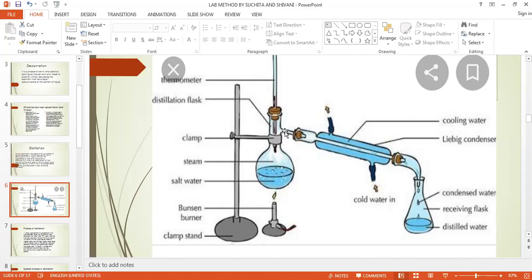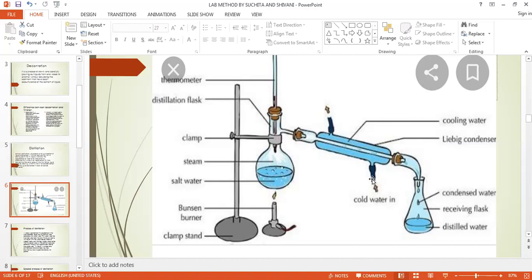Now this is the opening of this round bottom flask. So this opening you have to attach to a condenser. So the whole arrangement is known as a condenser. This is made of glass and its name is Liebig condenser. This condenser has two openings, this one and this one. So this is the outlet and this is the inlet.